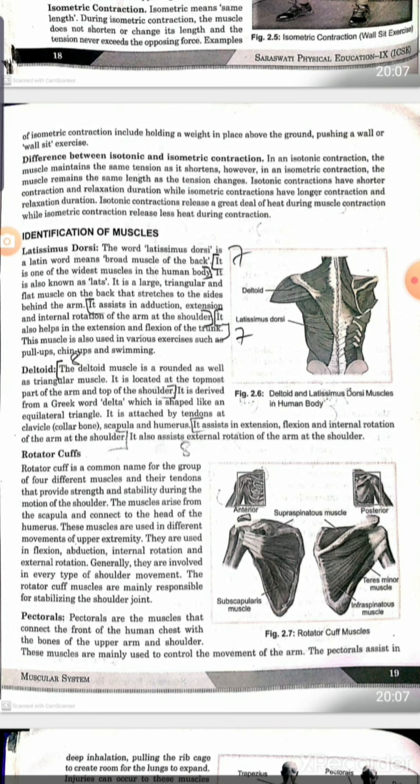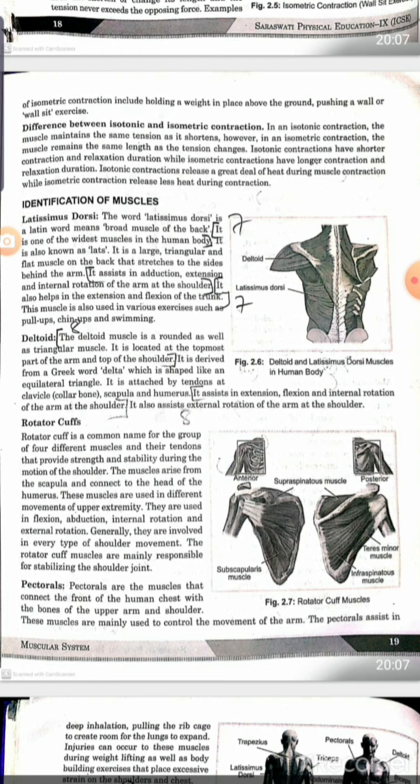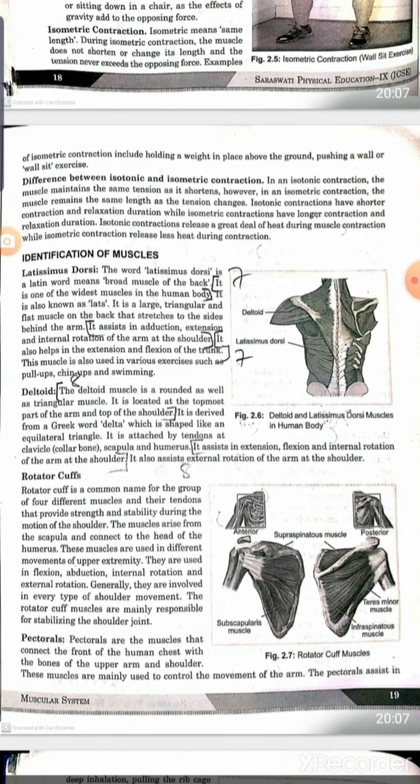Next we have to identify different muscles. We have to know about some different muscles in our body. The first one is latissimus dorsi. The word latissimus dorsi is a Latin word that means a broad muscle of our back. It is the widest muscle in the human body.